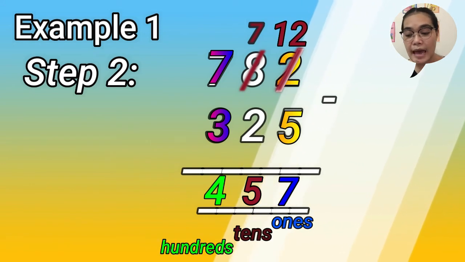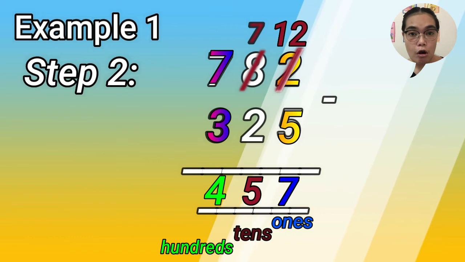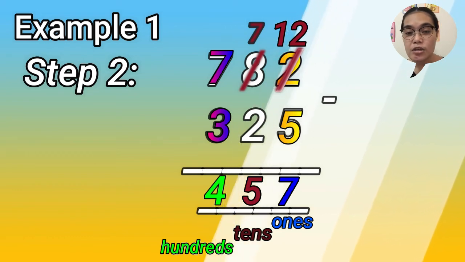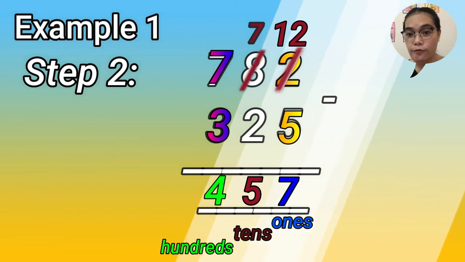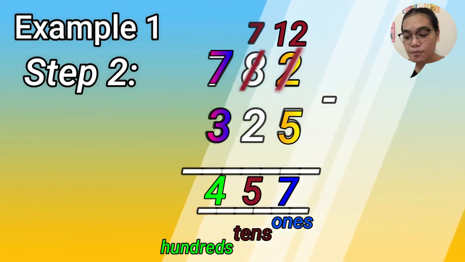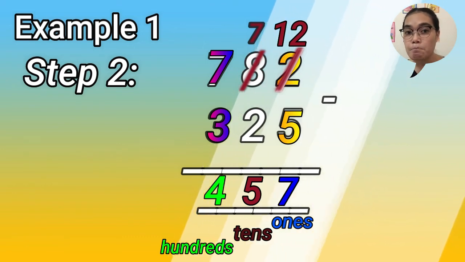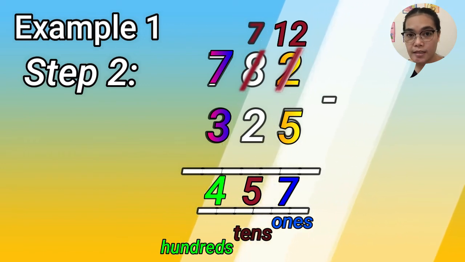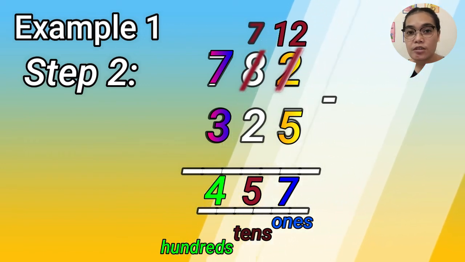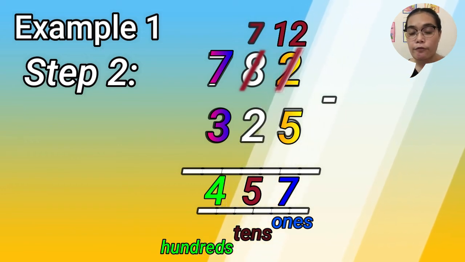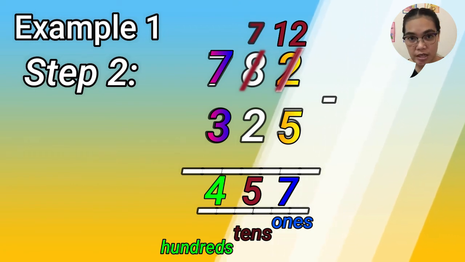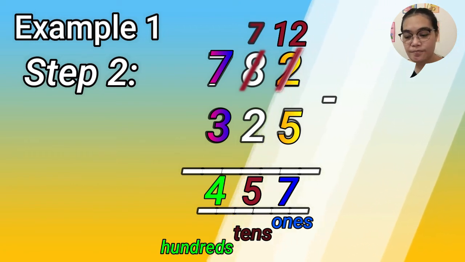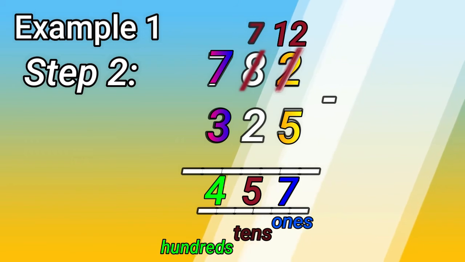Okay? So the answer of 782 subtract 325 is 457. The 7 is the ones, 5 is the tens, and 4 is the hundreds. Understand? Okay, very good.